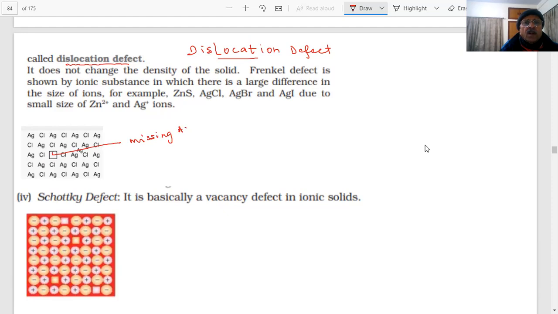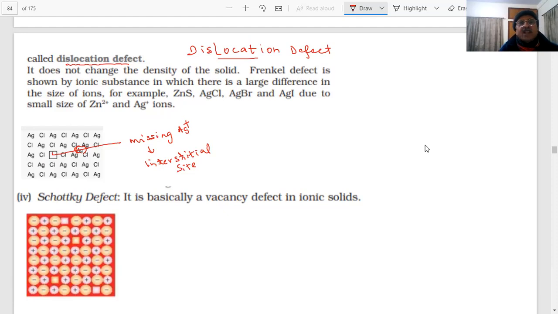Where has it gone? It has come to this point. It has been dislocated and shifted to the interstitial site.